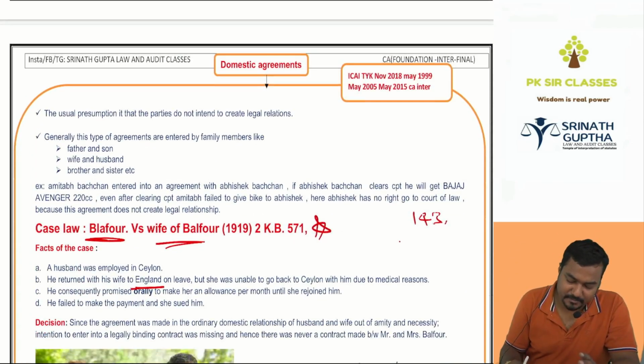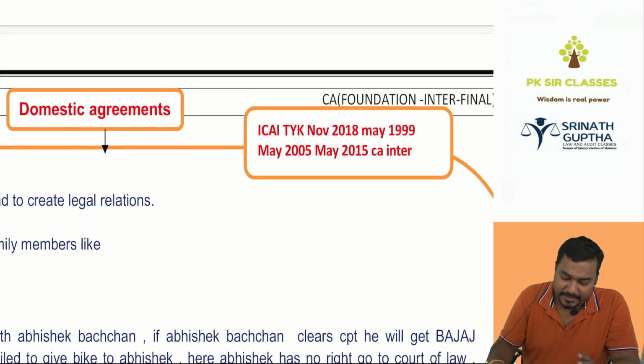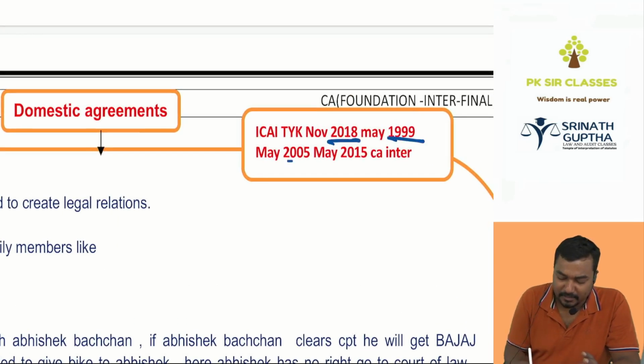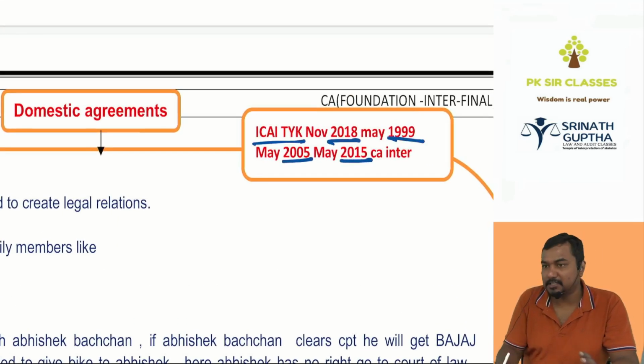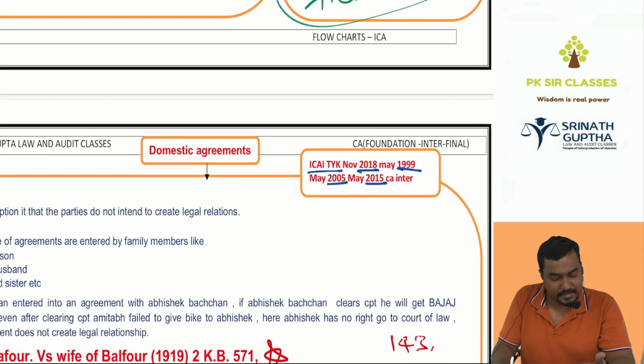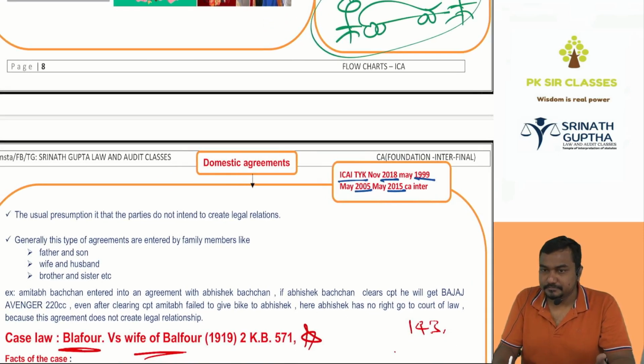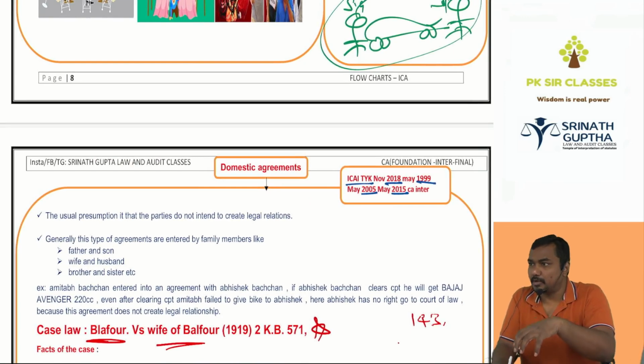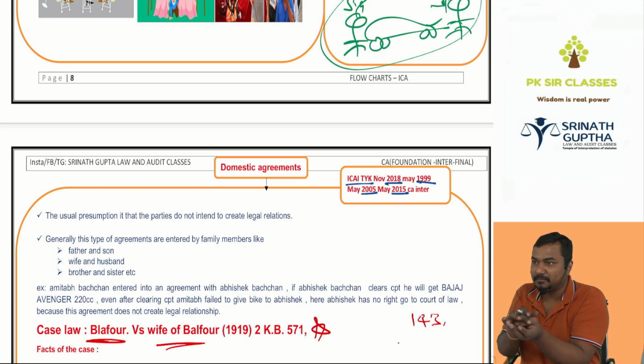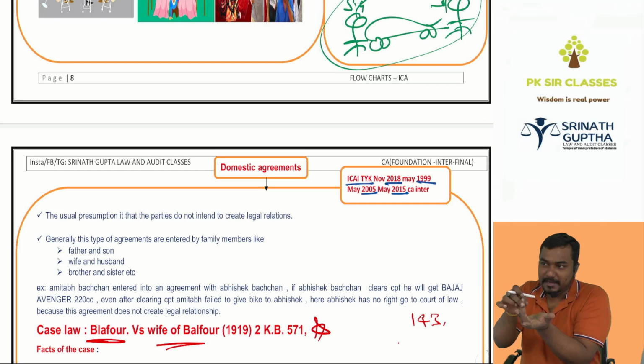What is a domestic agreement? This question already came in 2018, 1999, 2005, 2015, and I say test your knowledge. In your book, at the end, a question is there based on this concept. Domestic means within our home. Domestic animals: dog, cat. Domestic people: mummy, daddy, brother, wife, children. If you are entering into any agreement with mummy, daddy, wife, children, it is called a domestic agreement.